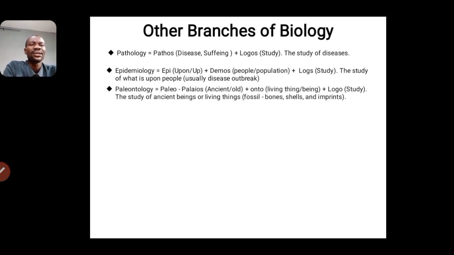So we have the last branch here, paleontology. Paleo is from the word paleos, which means ancient or old. And then we have onto, which is also living thing or being. We have logos, which means study. And so here we have the study of ancient beings or living things, most especially from fossil records, bones, shells, and other imprints. So that is it under the branches of biology.